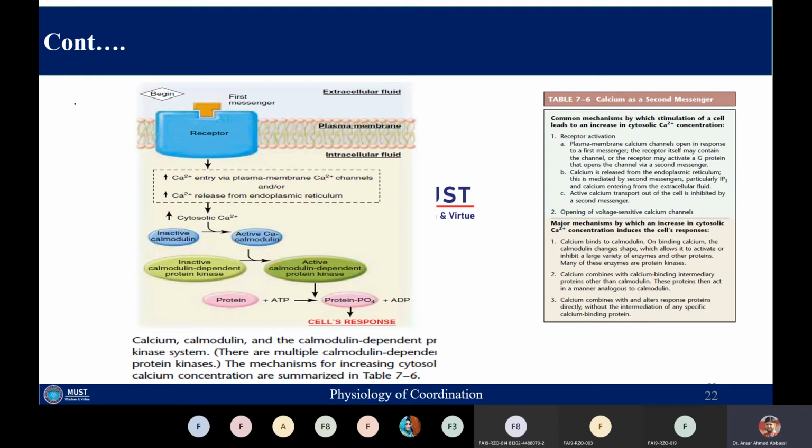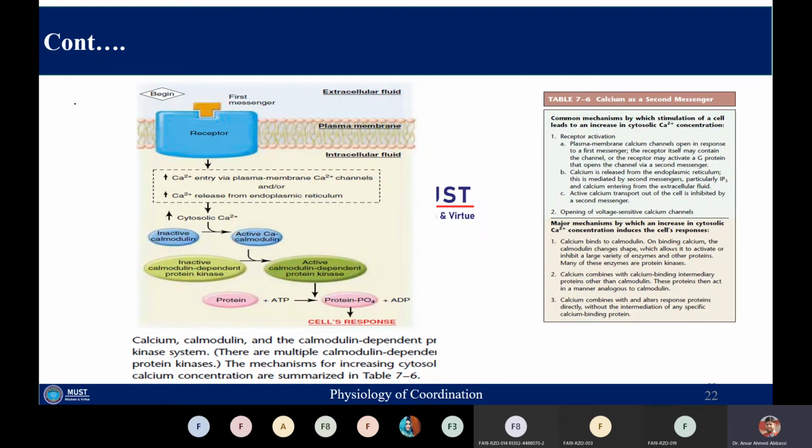Sometimes the receptor may activate a G protein, and the G protein will open the channel via the second messenger. As I have told you, the G protein will activate another group of enzymes or effector molecules, which are called adenylyl cyclase, or in the second example, phospholipase C. So they will further produce a second messenger, and that second messenger can open the calcium channel.